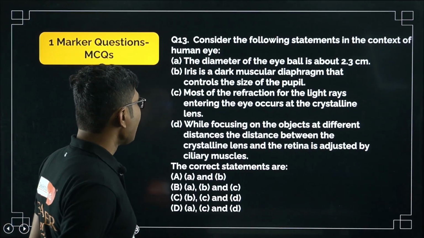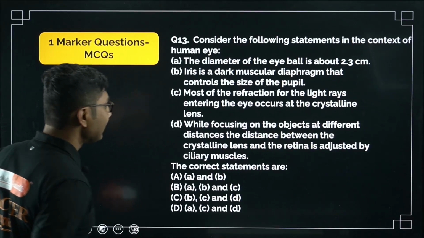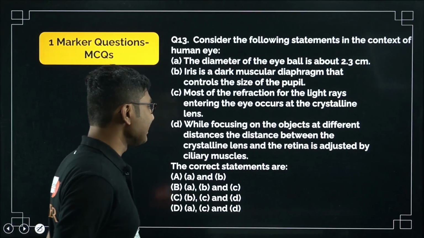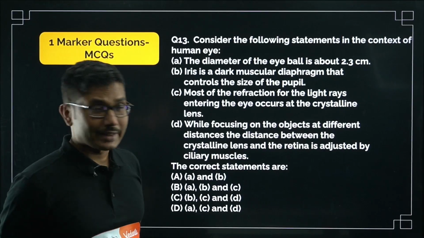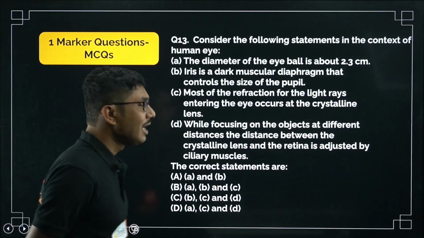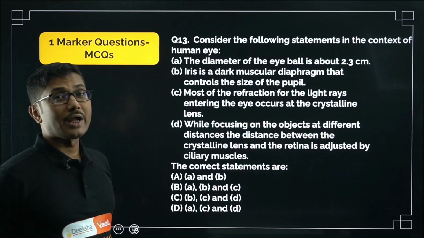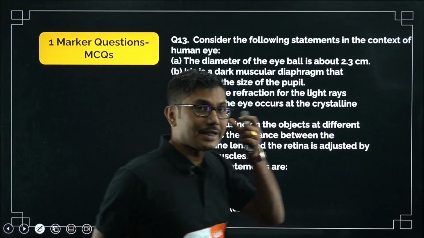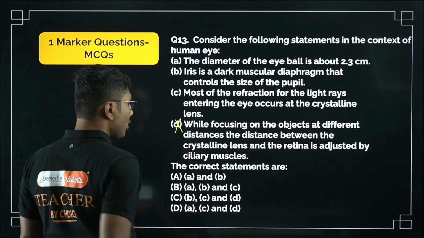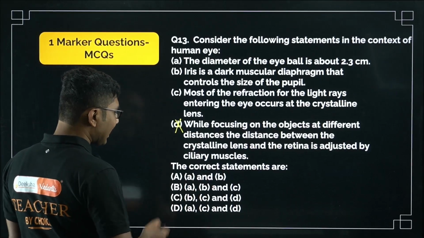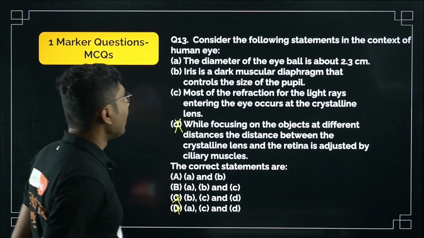First, let us see which we definitely know are correct or incorrect. For example, while focusing on objects at different distances, the distance between the crystalline lens and the retina is adjusted by ciliary muscles. Okay, the distance is not adjusted by ciliary muscles. Ciliary muscles only control the curvature of the crystalline lens so that you can see objects clearly. The distance between the retina and the lens is not adjusted, the focal length is adjusted. So definitely this is a wrong statement. So whatever options contain D are incorrect. So C and D are incorrect. Let's see if anything else can be eliminated.